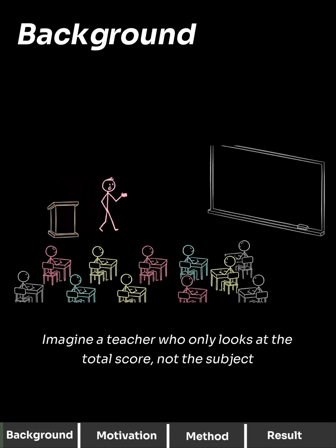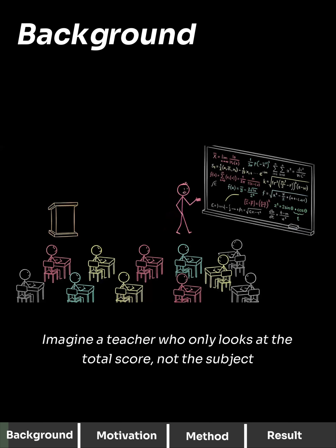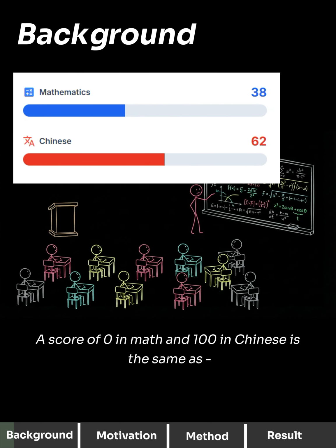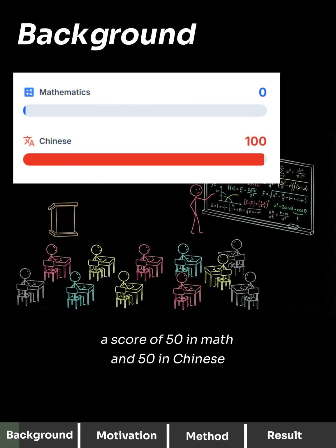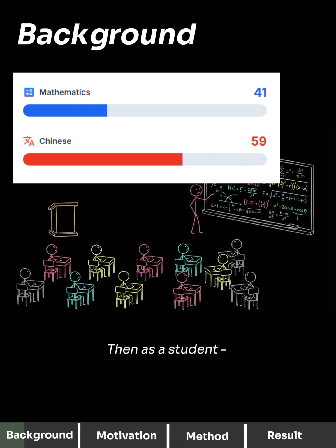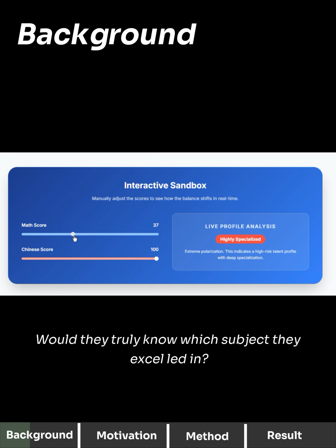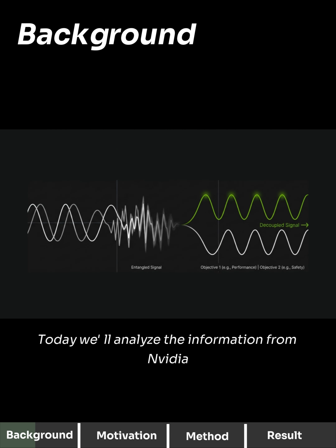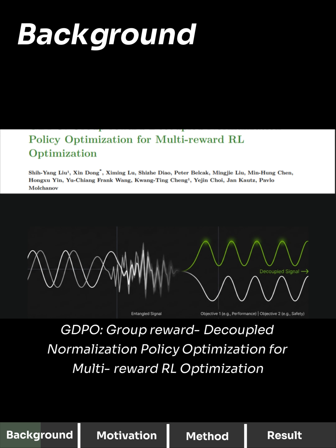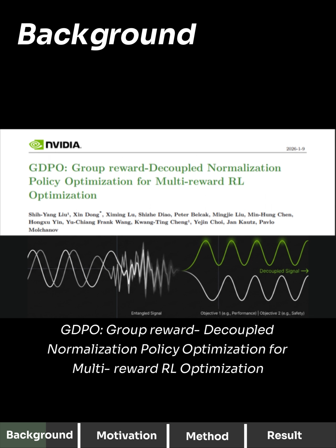Imagine a teacher who only looks at the total score, not the subject. A score of 0 in math and 100 in Chinese is the same as a score of 50 in math and 50 in Chinese. Then as a student, would they truly know which subject they excel in? Today we'll analyze the information from Nvidia, GDPO, Group Reward-Decoupled Normalization Policy Optimization for Multi-Reward RL Optimization.